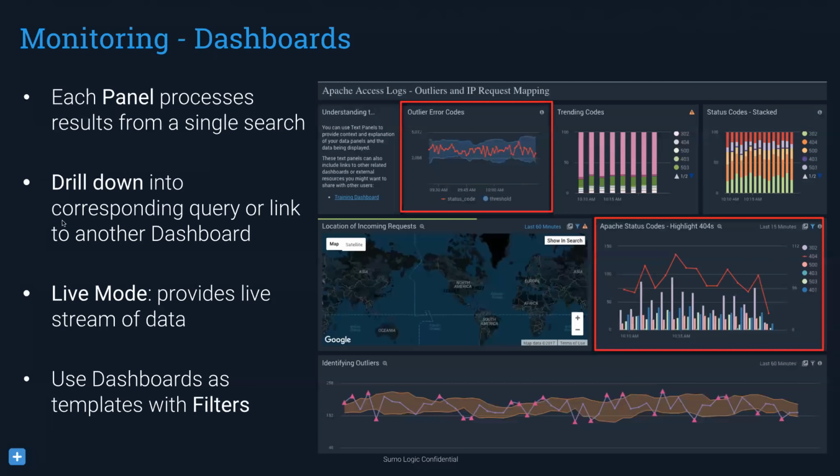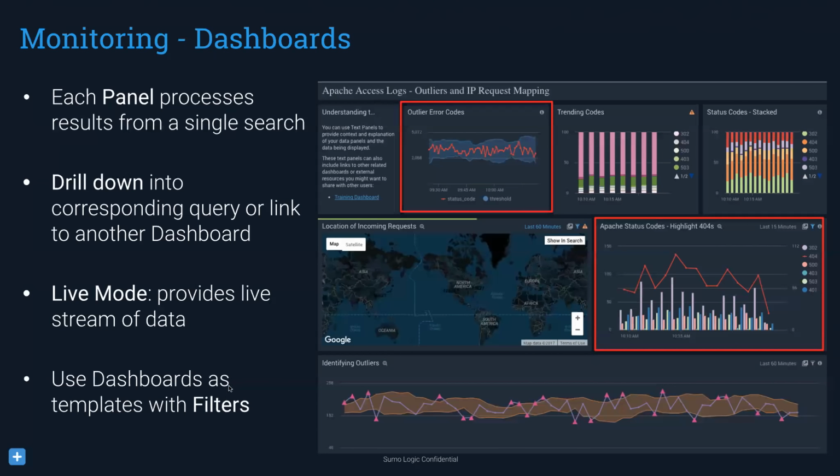The other thing you can do with those panels, as I showed, and I'll probably show an example again, is look at the query to see what was taking place. So it's a good way to jump in and see the back end of how that panel was created. You do have a live mode, which is going to provide a live stream of data. Alternatively, you could set it to look at a specific window. So you could say, as it shows here, I want to look at my location of incoming requests for the last 60 minutes. It just depends on what's appropriate for what you're trying to view.